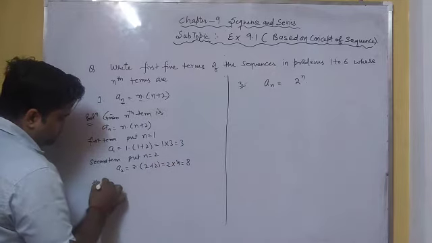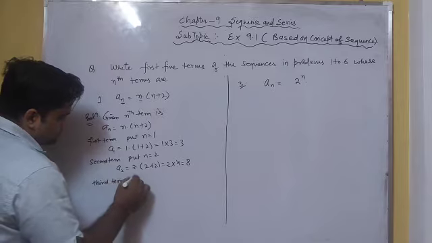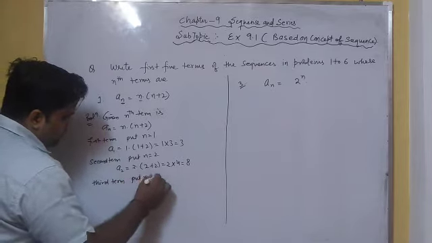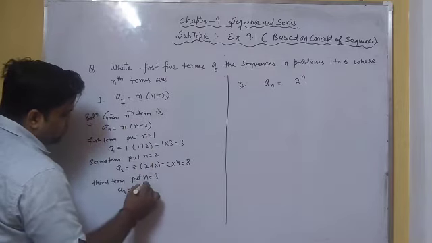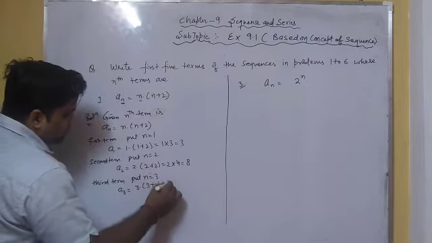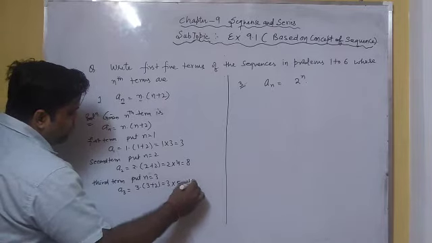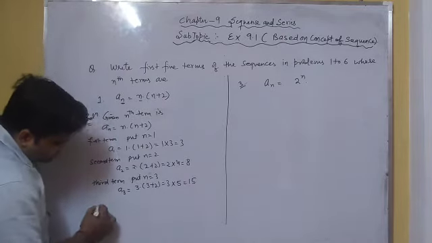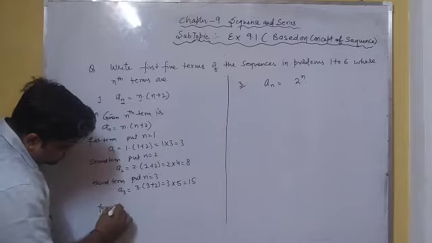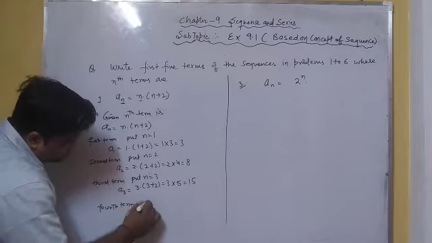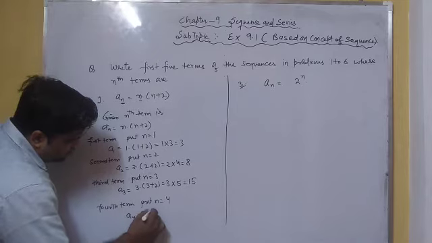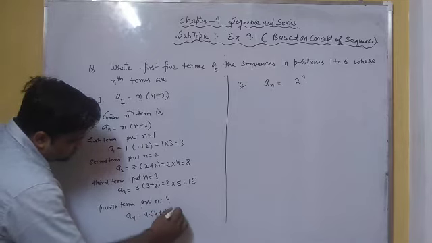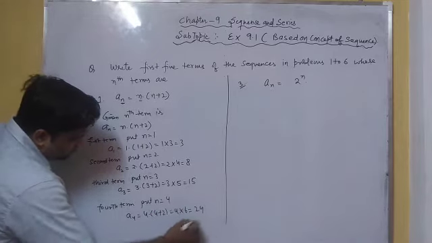For the third term, we put n equal to 3 in this nth term, we get 3 into 3 plus 2, which is 3 multiplied by 5, which is equal to 15. For the fourth term, we put n equal to 4, we get 4 multiplied by 4 plus 2, which is 4 multiplied by 6, which is 24.